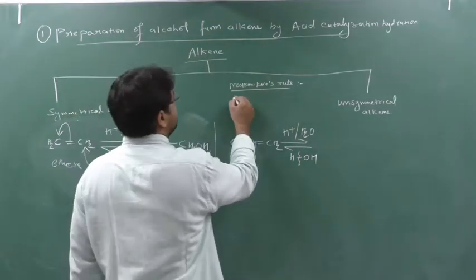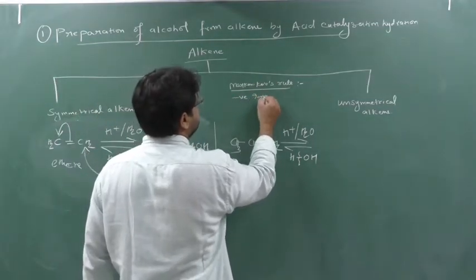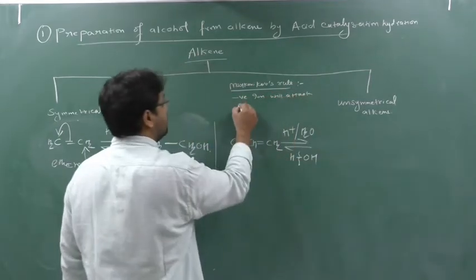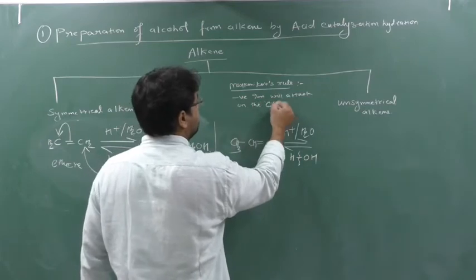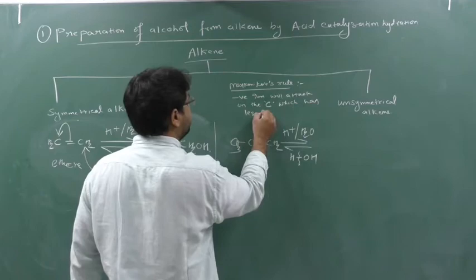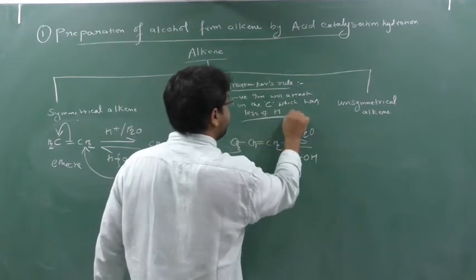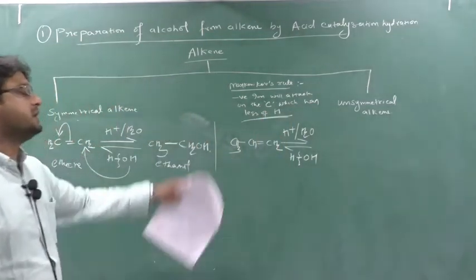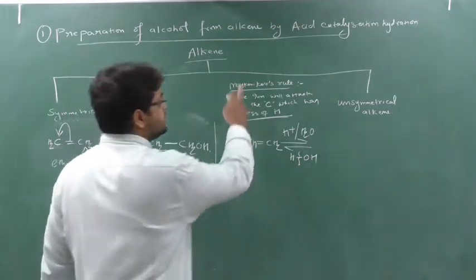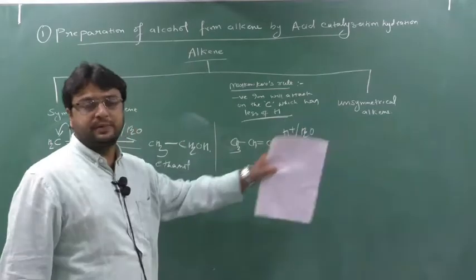The Markovnikov rule says the negative ion will attack on the carbon which has less number of hydrogen. So please remember this Markovnikov rule is followed in unsymmetrical alkene.